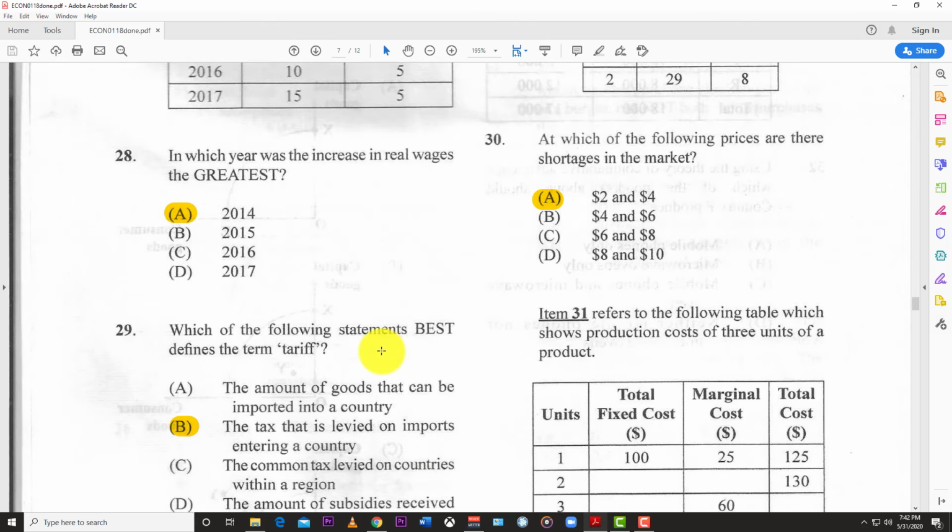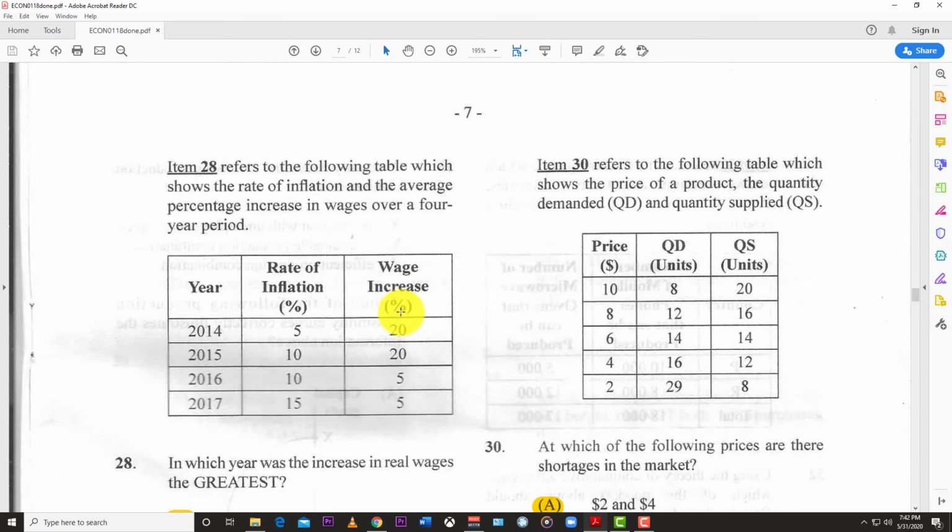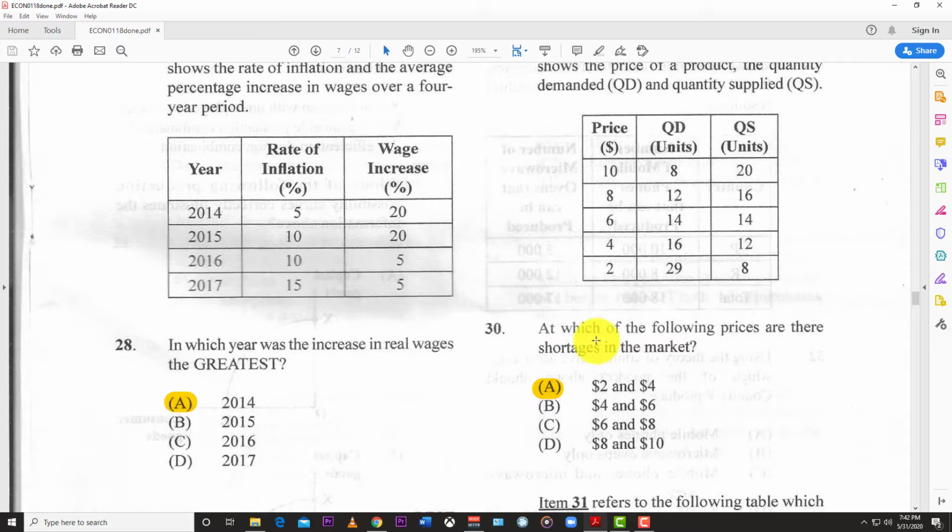30 refers to the following table, which shows the price of the product, quantity demanded and quantity supplied. The question asks, at which of the following prices are there shortages in the market? A shortage occurs where supply is less than demand, where demand outstrips supply.